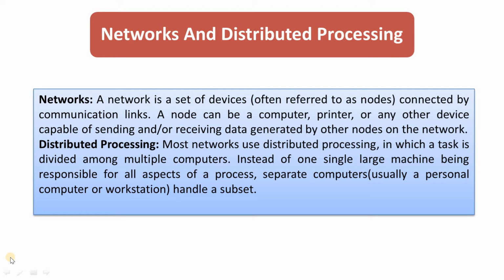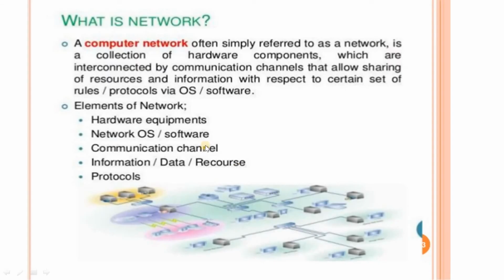Then, what is distributed processing? Most networks use distributed processing, in which a task is divided among multiple computers instead of one single large machine being responsible for all aspects of a process. Separate computers handle a subset. This is what a network is.